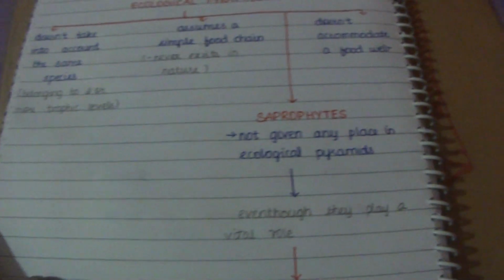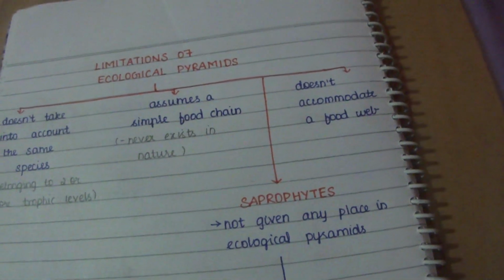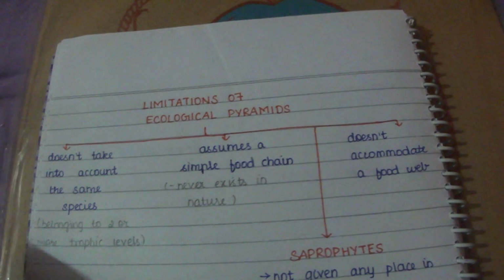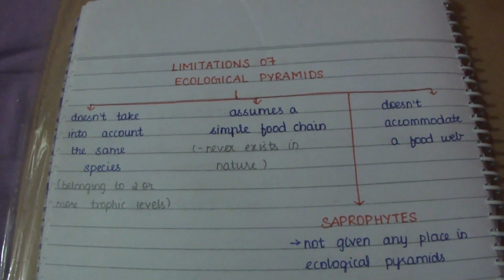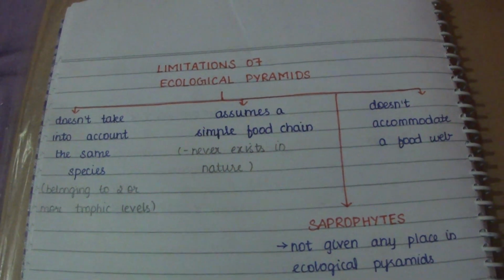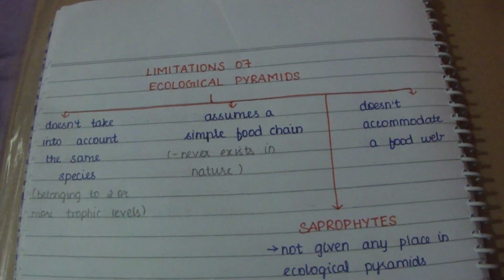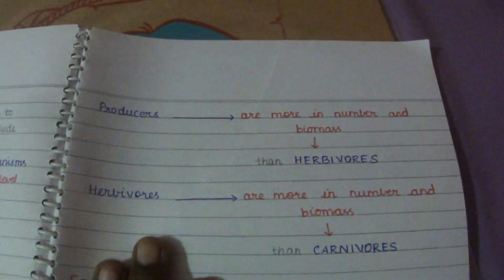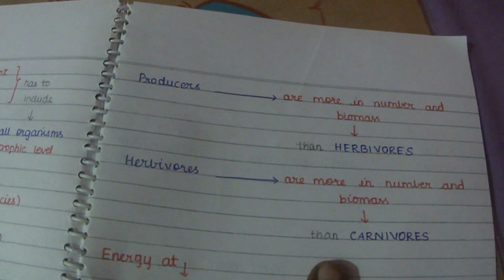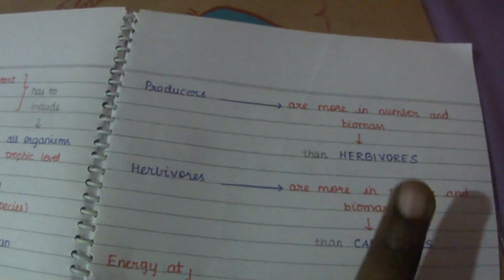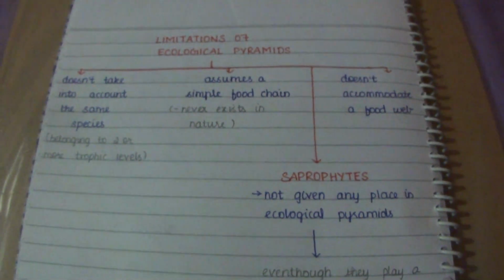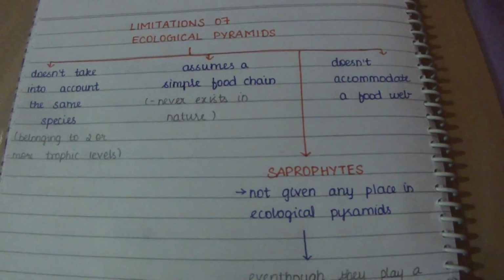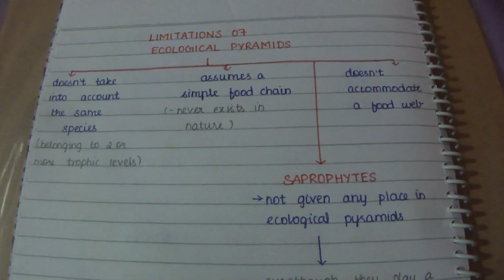When we take the pyramid of biomass in a sea, it is also generally inverted because the biomass of fishes exceeds that of the phytoplankton. We have discussed that the herbivores are more in number than the carnivores, and the producers are more in number than the herbivores. From this we can take as an example that the biomass of fishes far exceeds that of the phytoplankton.